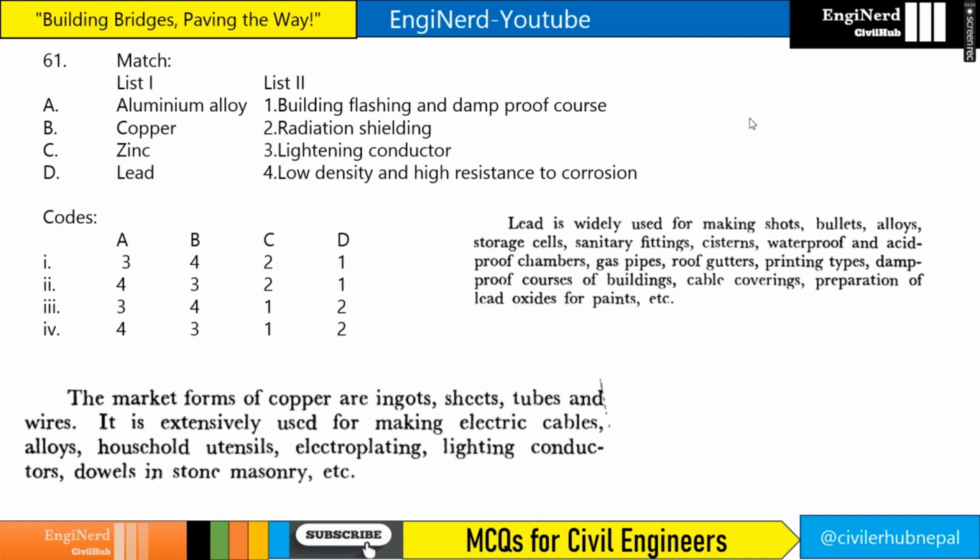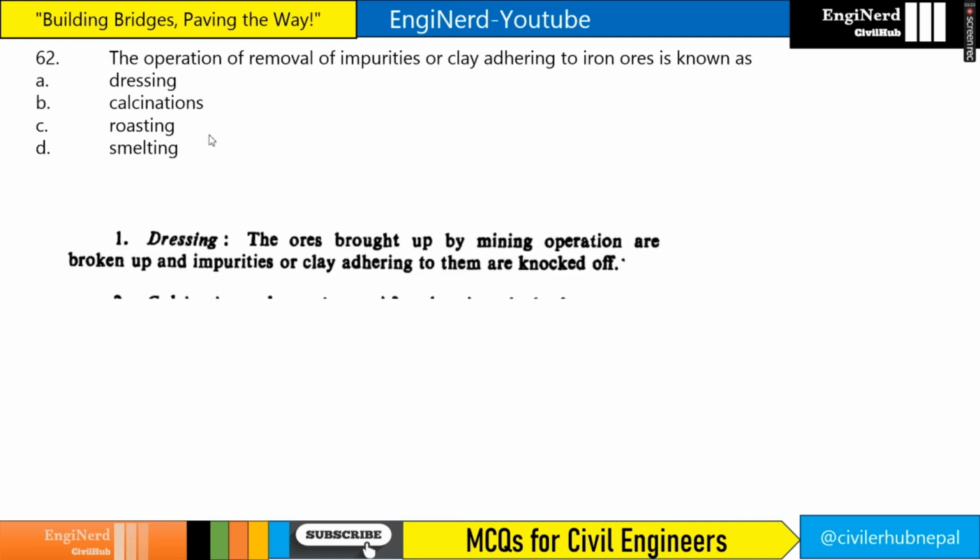Question number 61. So if you see here, aluminum alloy is used for low density and high resistance to corrosion, right? And copper is used as a lightning conductor. And zinc is used for radiation shielding, and lead is used for building flashing and damp proof course. So it will be 4, 3, 2, 1. So it will be the second option.